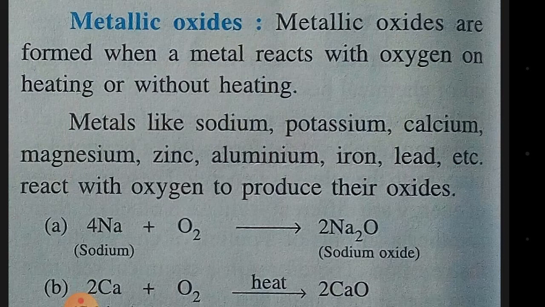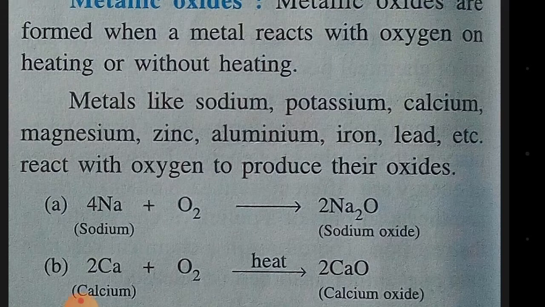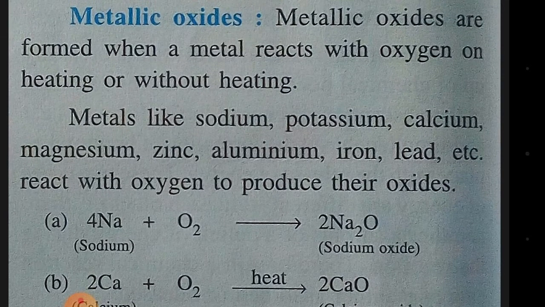Some metals need heating. Some metals do not need heating. So without heating or with heating, when metal reacts with oxygen, they form metallic oxides. Metals like sodium, potassium, calcium, magnesium, zinc, aluminium, iron, lead, etc. react with oxygen to produce their oxides.